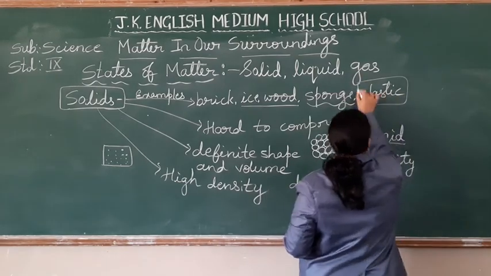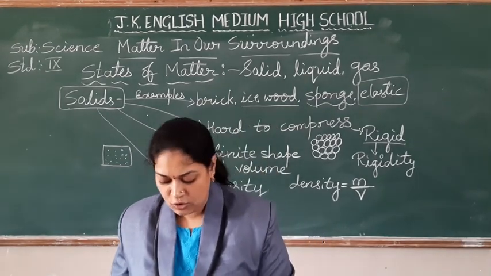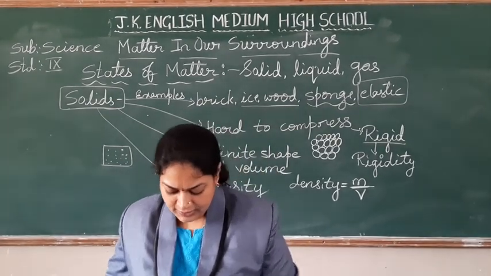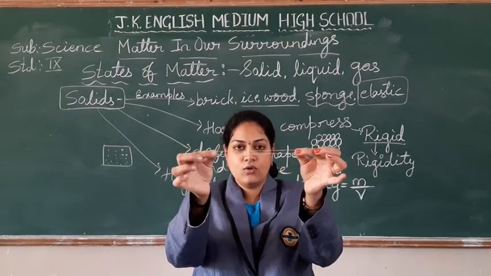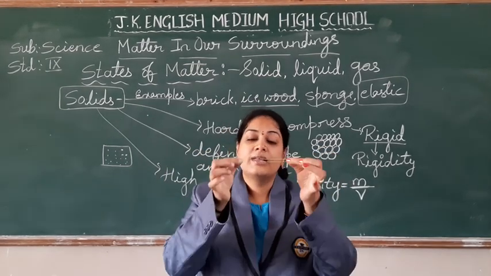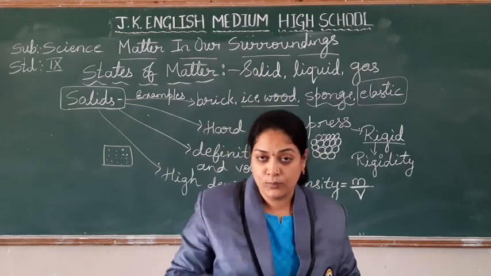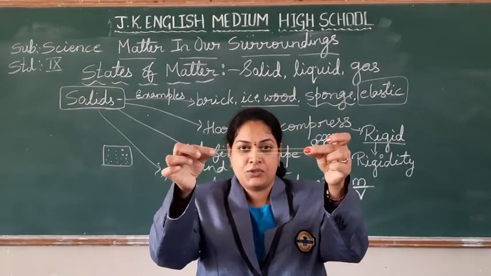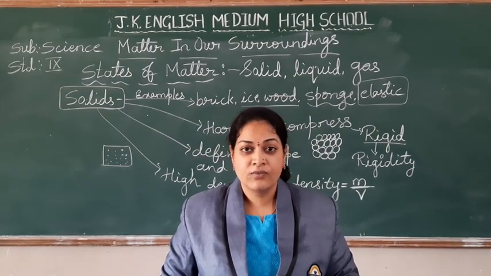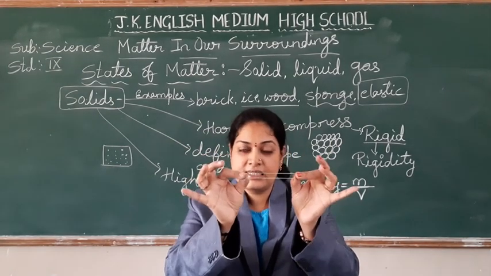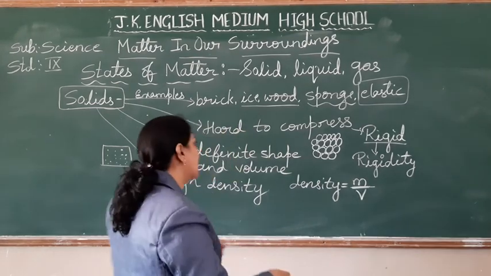Coming to the elastic. Take the example of the rubber. If you take the rubber and stretch it, what happens? The particles of this elastic, which are present in the equilibrium position, get displaced. When you leave it, again they will come back to their original position. But still, we consider this as a solid, and this is the reason why. So this is the property called elasticity.